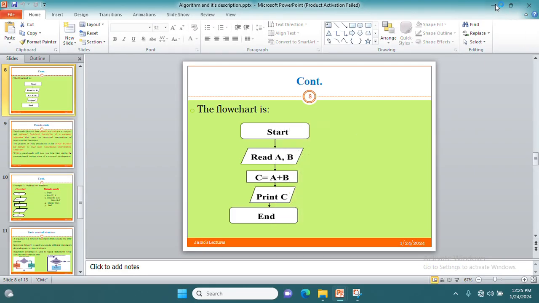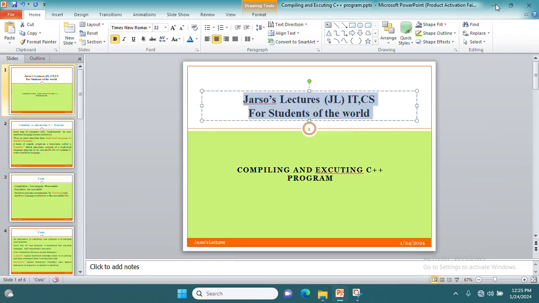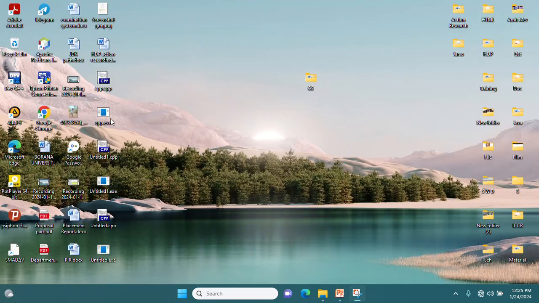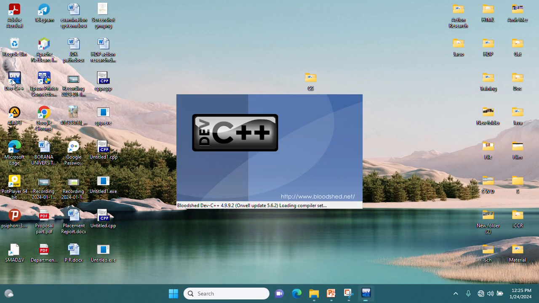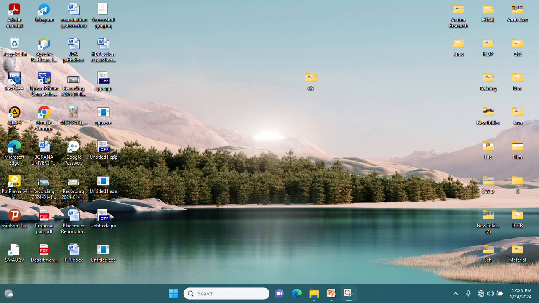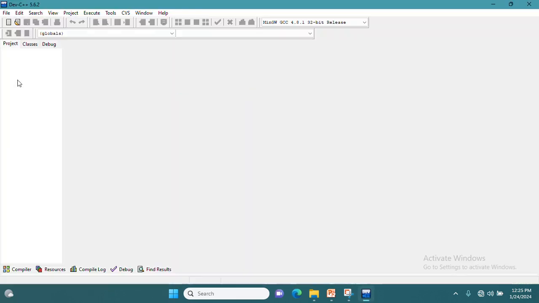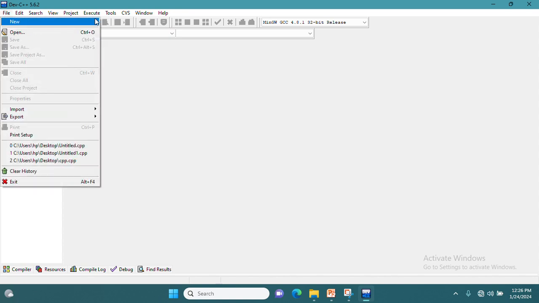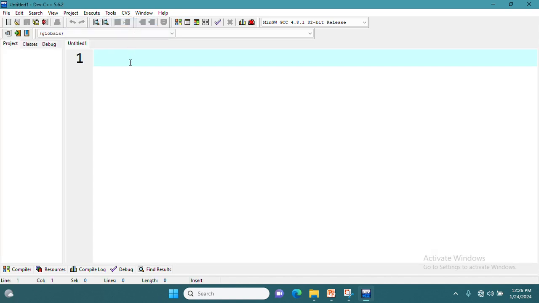For example, let us see the C++ program to do this. Okay, I'm going to write a simple C++ program to add two numbers.